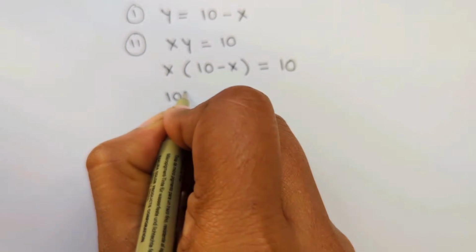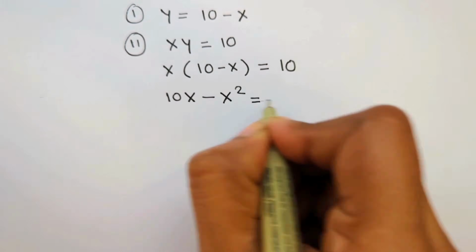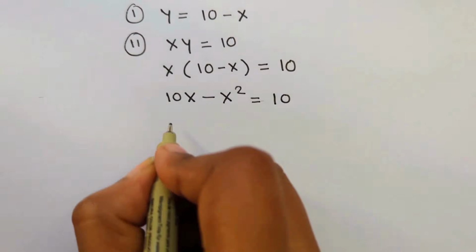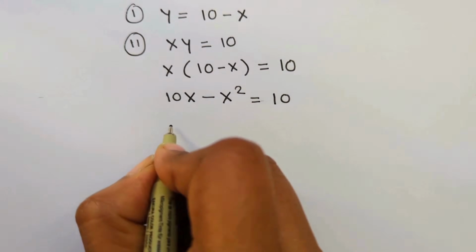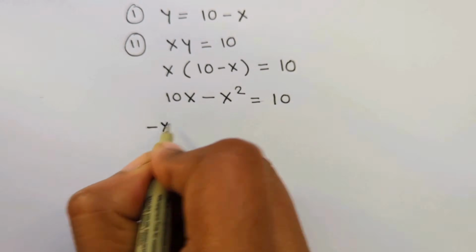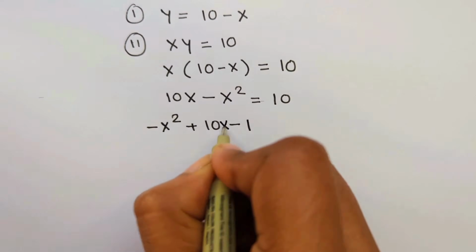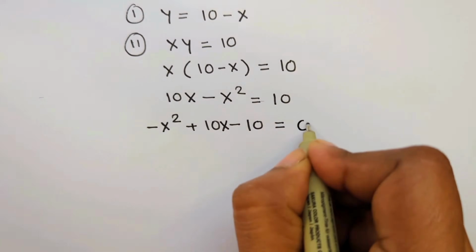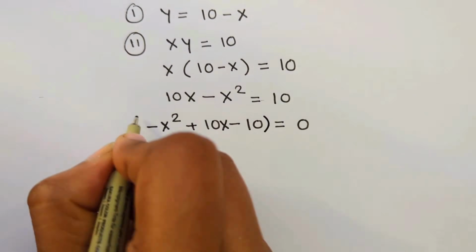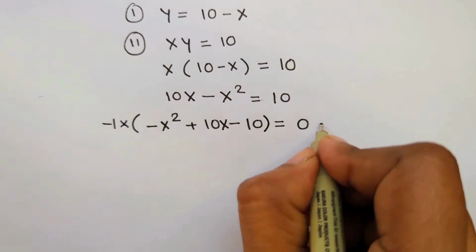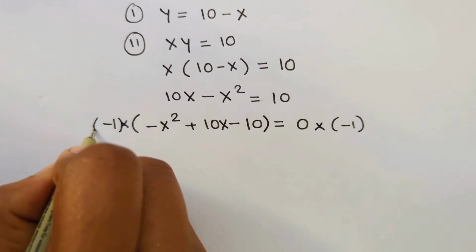Okay, so this will be 10 into x minus x square is equal to 10. Let's bring this 10 back on the left hand side. So it will be minus x square plus 10x minus 10 is equal to 0. Let's multiply with minus 1 on both the sides to correct the negation.